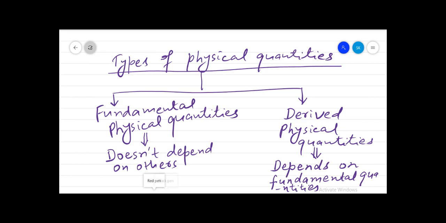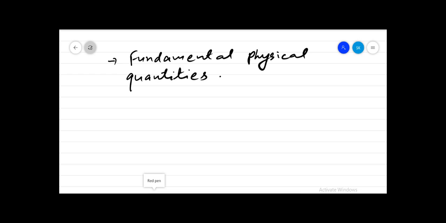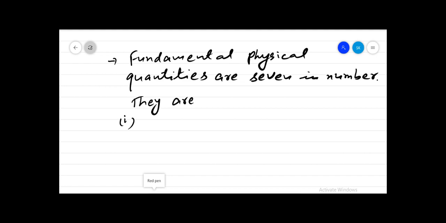Fundamental physical quantities are limited in number, but derived physical quantities are numerous. Fundamental physical quantities are 7 in number.